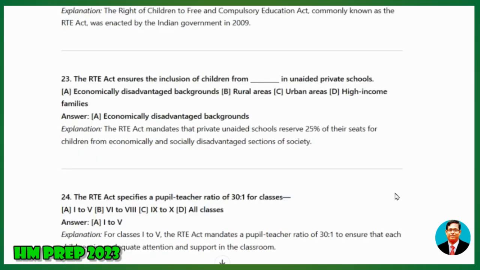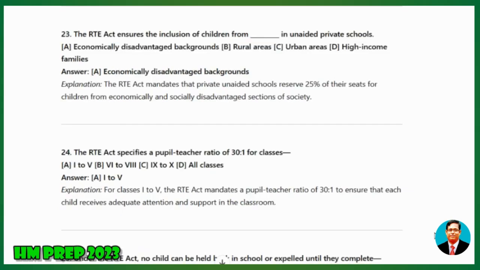24. The RTE Act specifies a pupil-teacher ratio of 30:1 for classes: A, I to V; B, VI to VIII; C, I to X; D, all classes. Answer: I to V. For classes I to V, the RTE Act mandates a pupil-teacher ratio of 30:1 to ensure that each child receives adequate attention and support in the classroom.